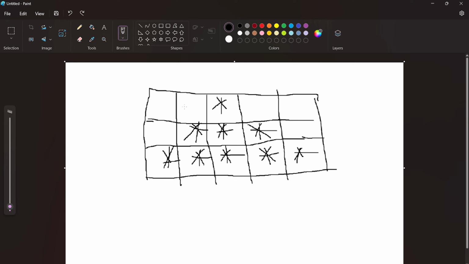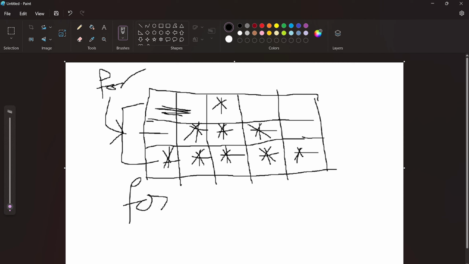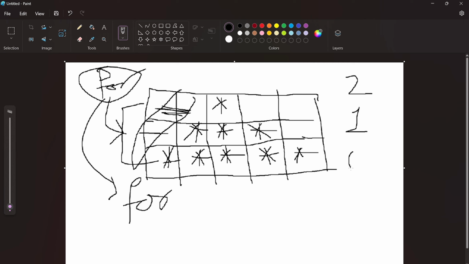So how can we do this? First of all, we have to use a for loop for the number of rows. The first for loop will decide the number of rows, and inside of the for loop we first have to print what? The number of gaps. So inside of the first for loop, in the second for loop, we have to first think about these spaces. First it should be two spaces, then one, and then zero.